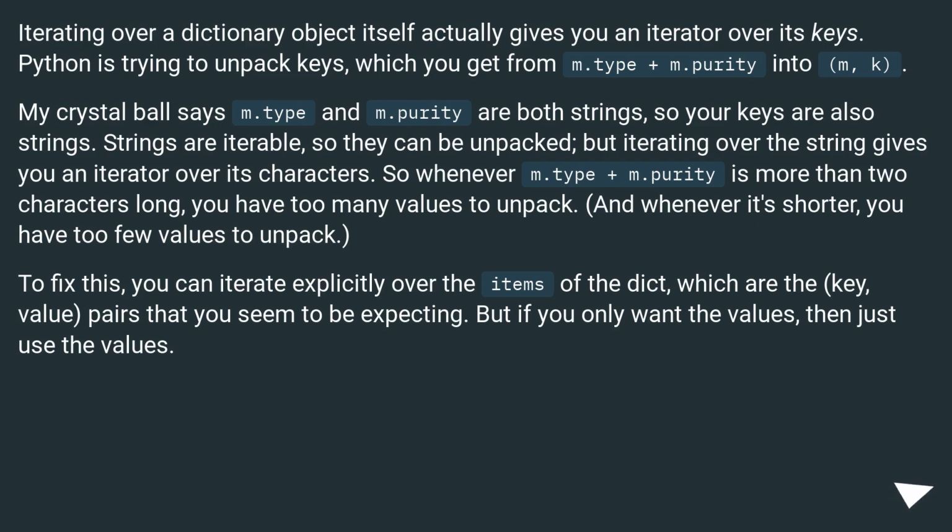So whenever m.type plus m.purity is more than 2 characters long, you have too many values to unpack. And whenever it's shorter, you have too few values to unpack. To fix this, you can iterate explicitly over the items of the dict, which are the key, value pairs that you seem to be expecting. But if you only want the values, then just use the values.